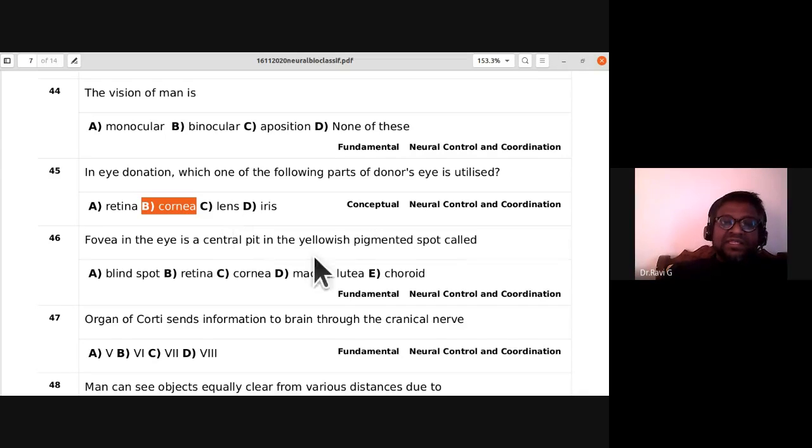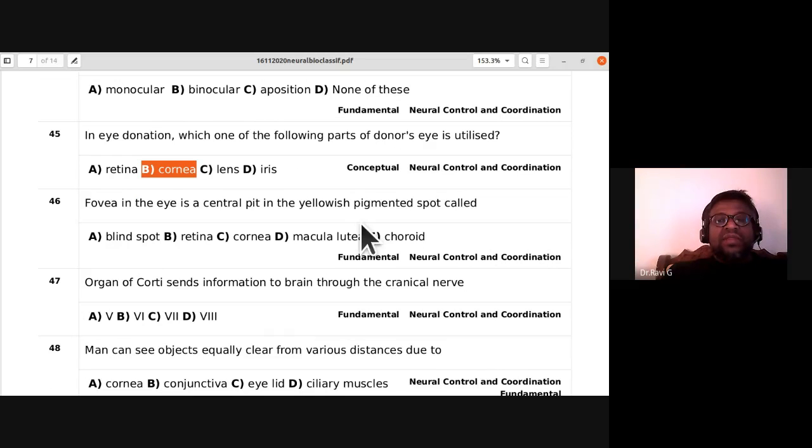Fovea in the eye is a central pit in the yellowish pigmented spot called as. So fovea in the eye is a central pit in the yellowish pigmented spot called as macula lutea. So 46th, D is the answer, macula lutea.